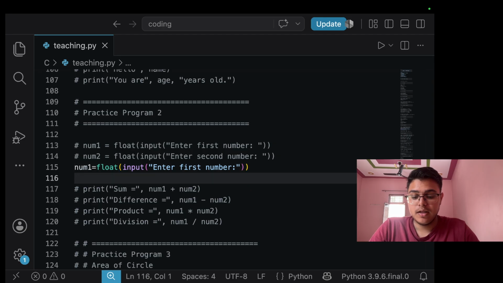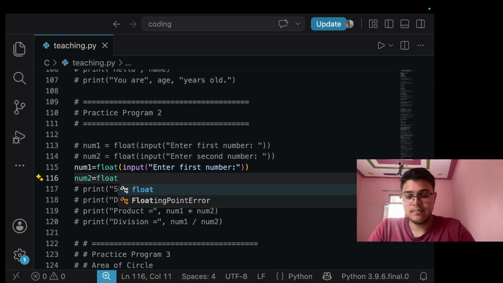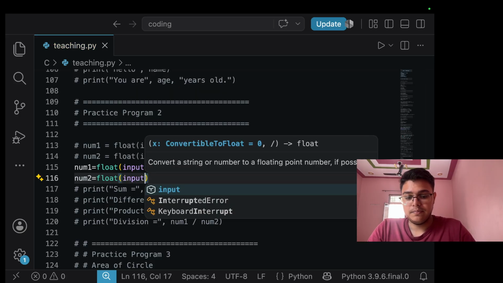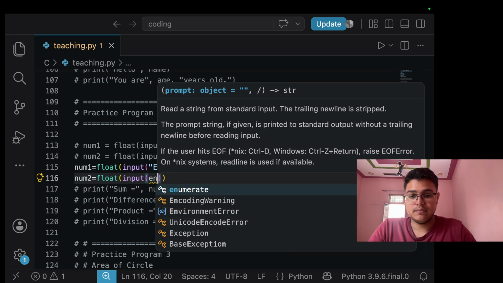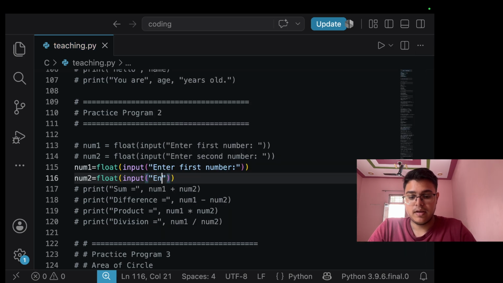Okay, now number two, taking float input, enter your second number.